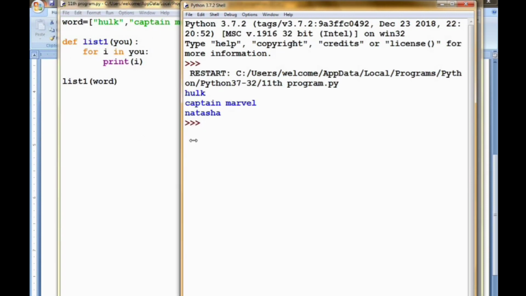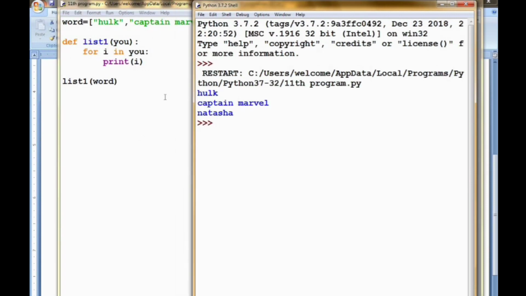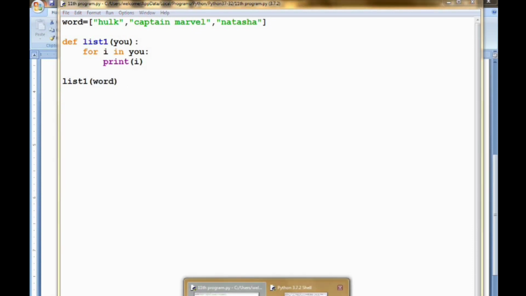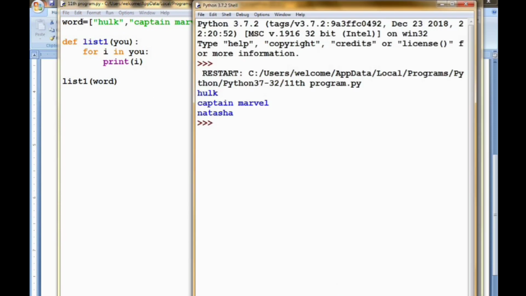Yeah, see here the output is printed. So you may notice the for loop and why I am passing the list here. Now I will explain it to you. Let's see. First we have created a list called word with Hulk, Captain Marvel and Natasha. So these are the 3 words we have inside the list.